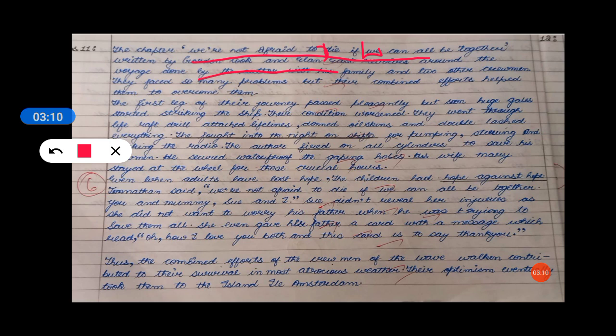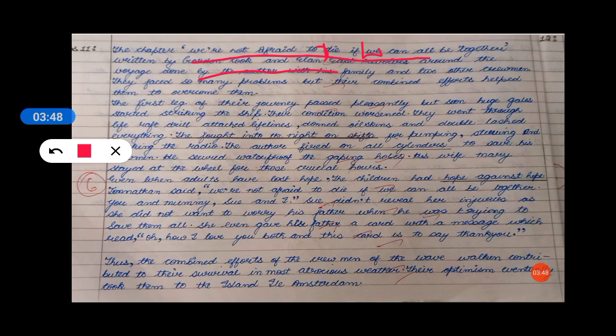And in the opening statement, you can write the theme which is relevant to that particular question, because in a particular question there is a theme, and the theme is clearly mentioned in the textbook. When we read the chapter, themes are always there. Sometimes there is a single theme, and sometimes there are multiple themes. So you should write the name of the author, the name of the chapter, and the theme relevant to that particular question in the opening statement. There are different ways to write the opening statement that I will give in the description box. If you have any query, you can write in the comment box.